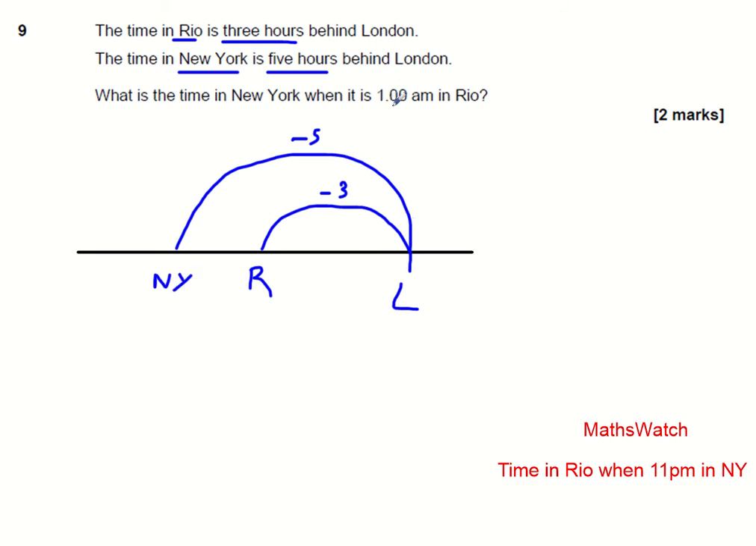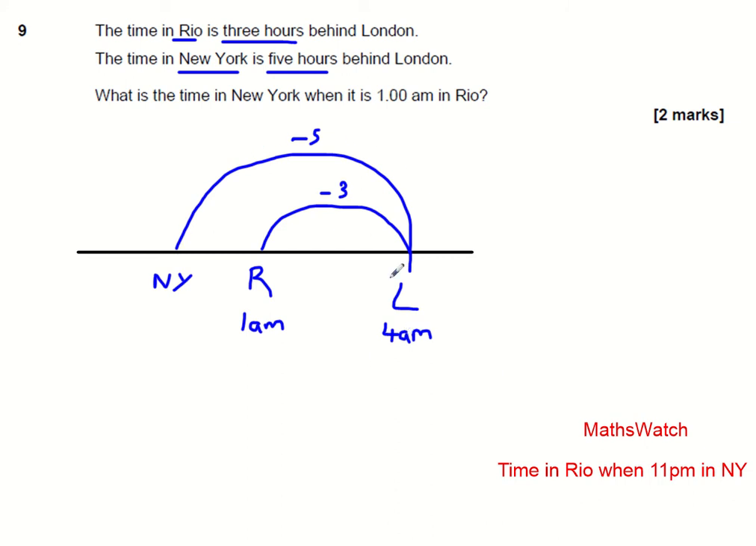Now, it is 1 AM in Rio. So in Rio, it's going to be 1 AM. Now you have a choice of how you finish this. You could work out what time it is in London. So if it's 1 AM in Rio and that's 3 hours behind London, that means London must be 4 AM. And then from London, we can go backwards 5 hours to get to New York.